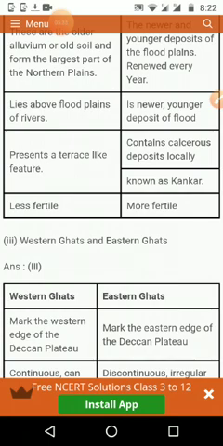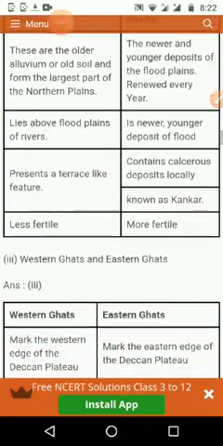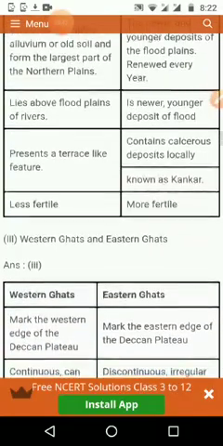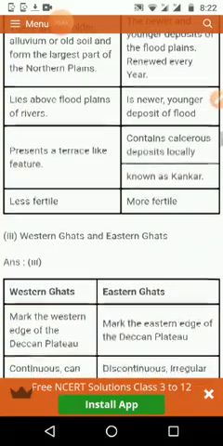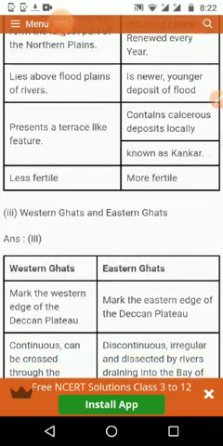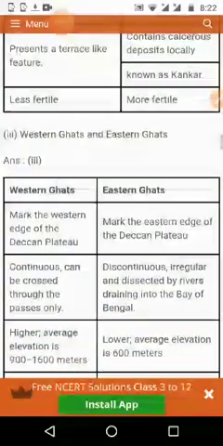Bangar is less fertile because it was deposited many years before, and every year we are cultivating, so the fertility is going down. And the Khadar, every year it is renewing, that's why it is very fertile.